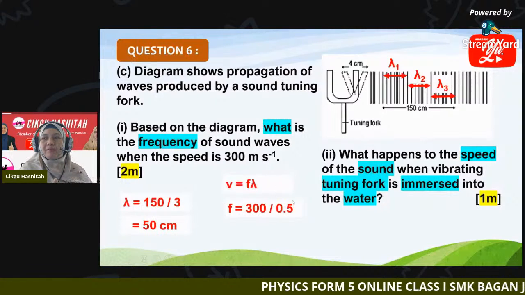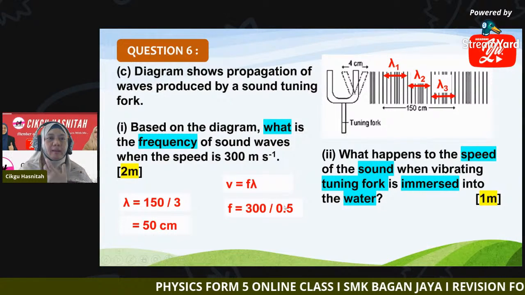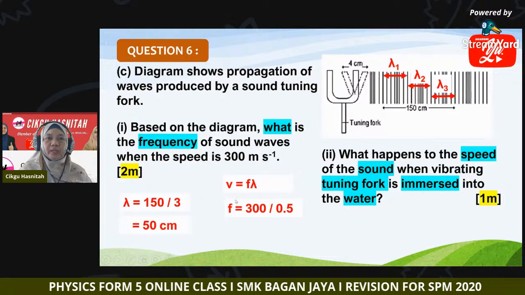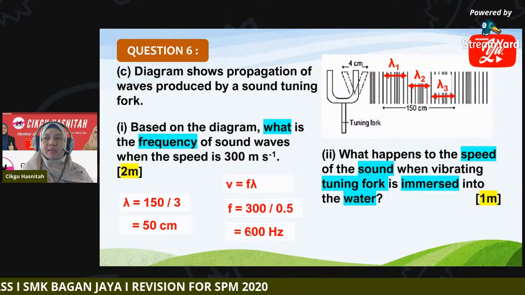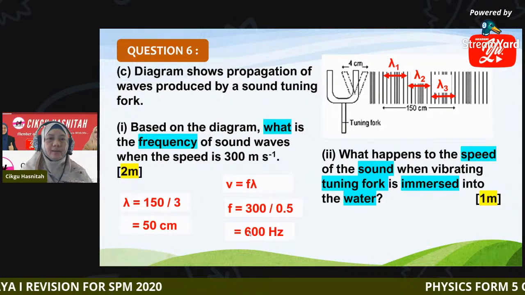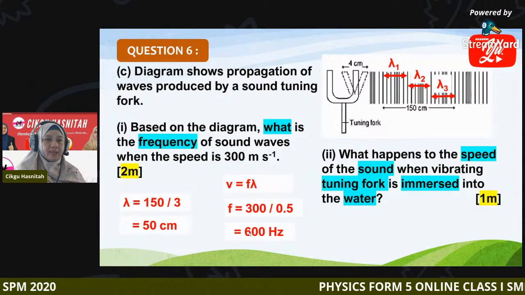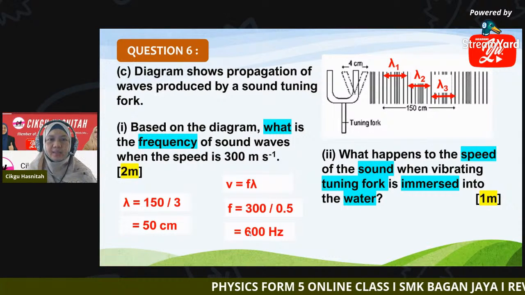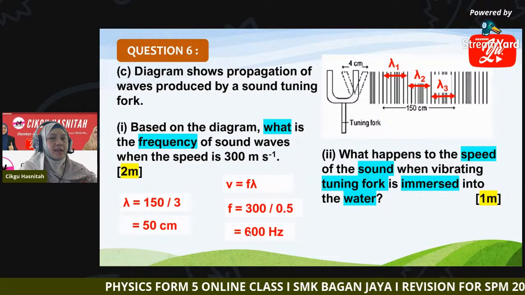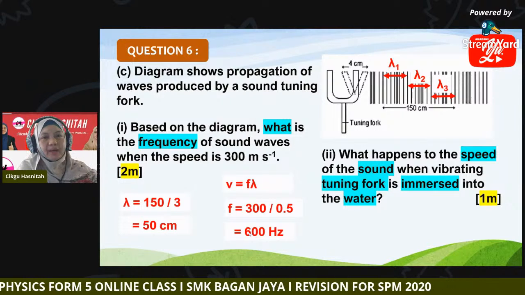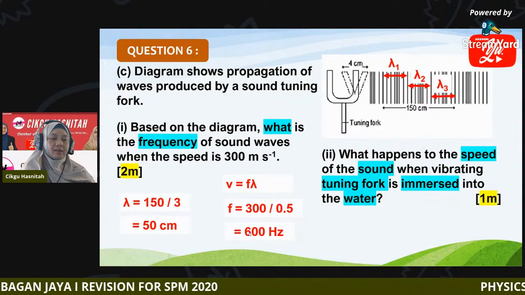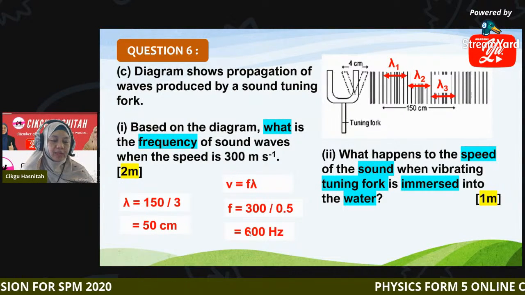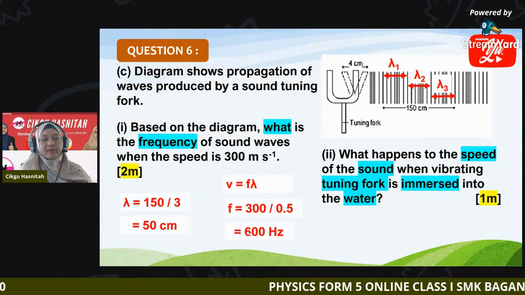So the wavelength also needs to be in meter, so the unit will be the same. So frequency is 300 divided by 0.5. Yes, 600 Hertz.